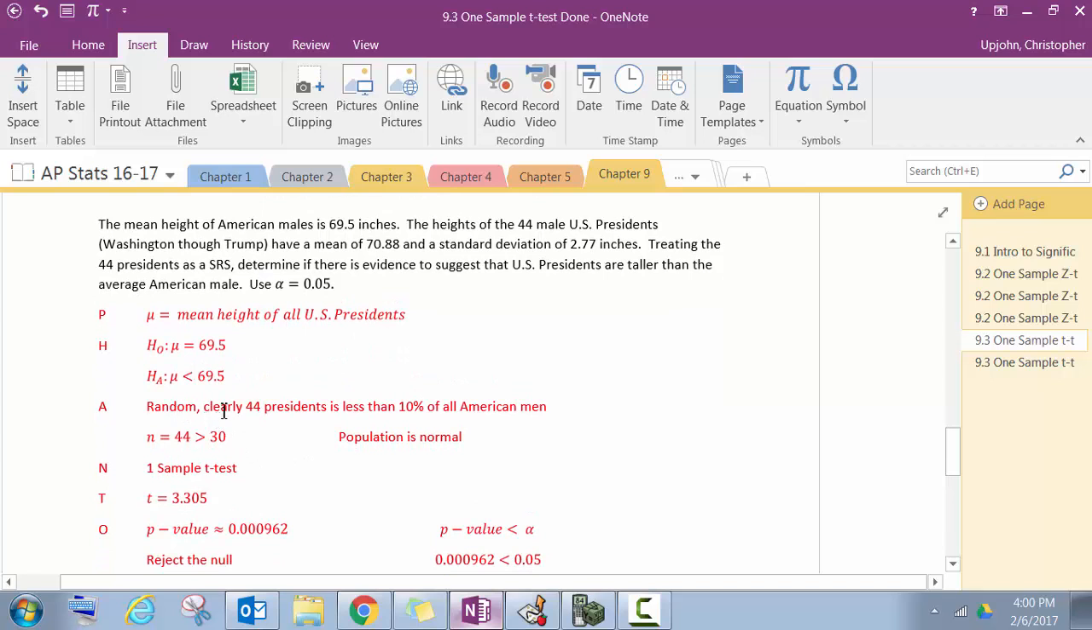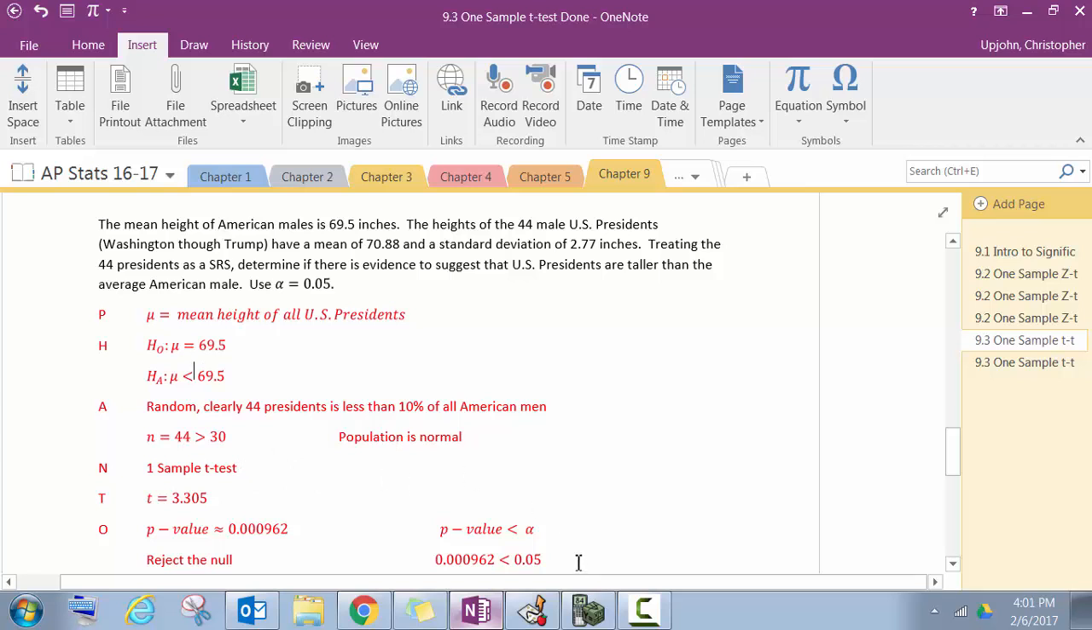Assumptions, random. It says it's a SRS. They kind of cheated, but they told us that. Clearly 44 presidents is less than 10% of all American men. And n equals 44, which is greater than 30, so the population is normal. It is a one-sample t-test.